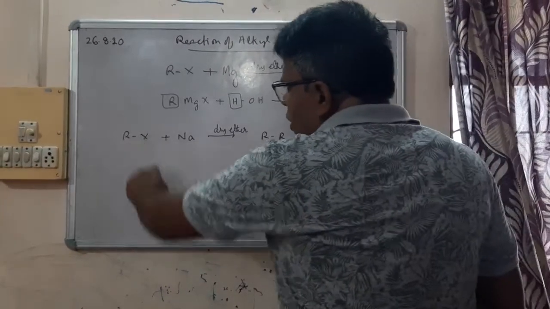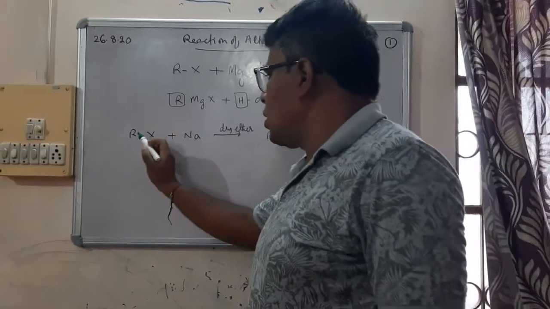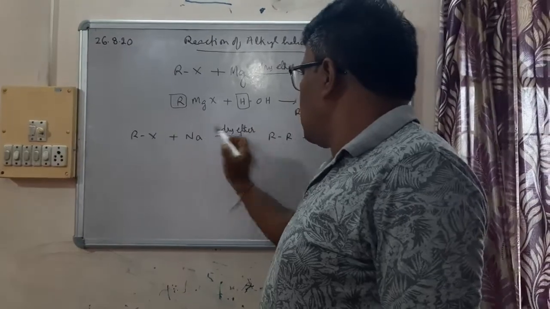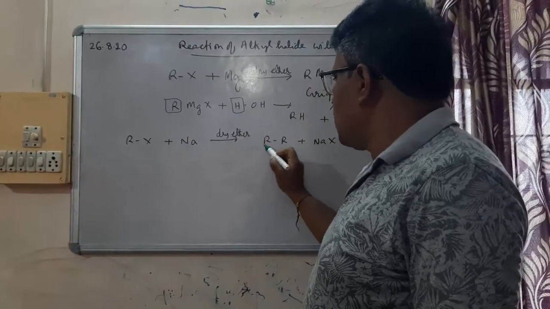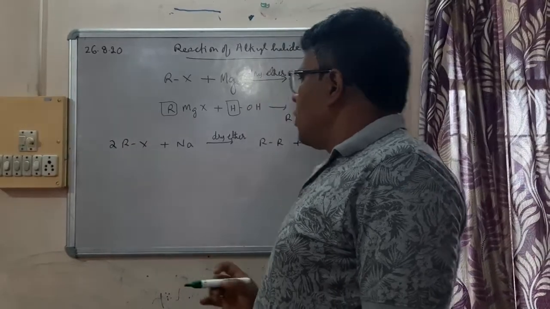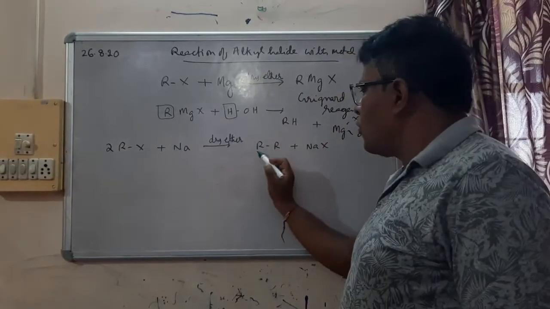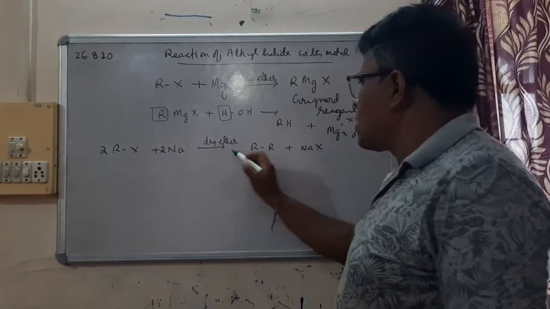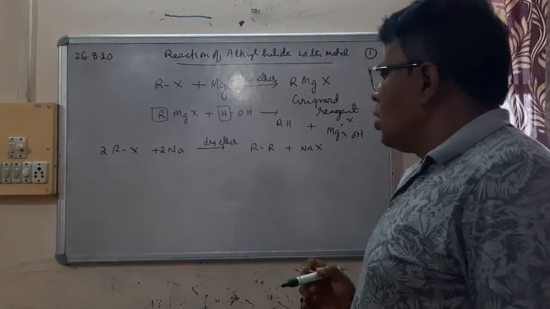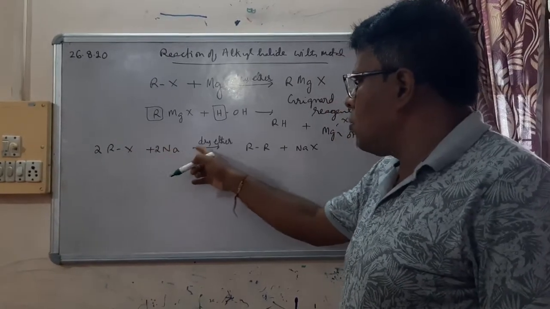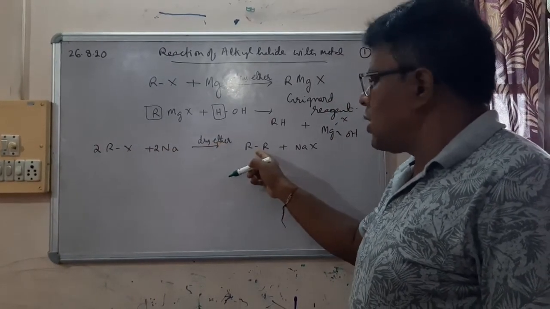Two units of the halide are used: for formation of 1 mole of this compound, 2 moles of the halide are required. I mean, this is a balanced chemical equation. So when a halo compound is made to react with sodium in presence of dry ether, we get alkane.